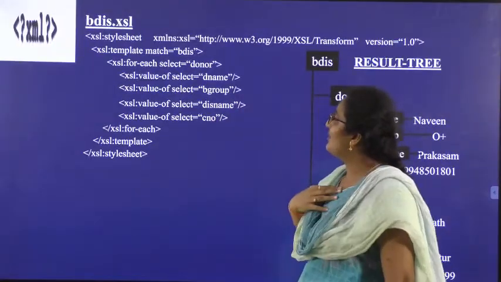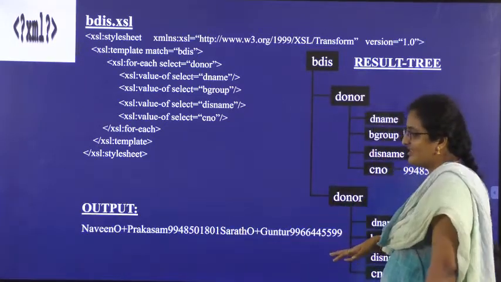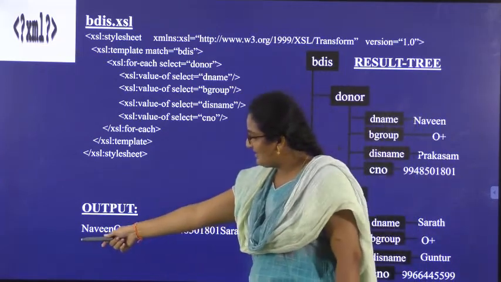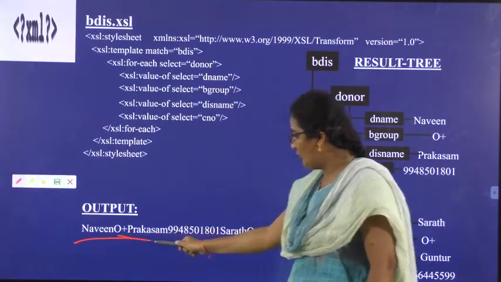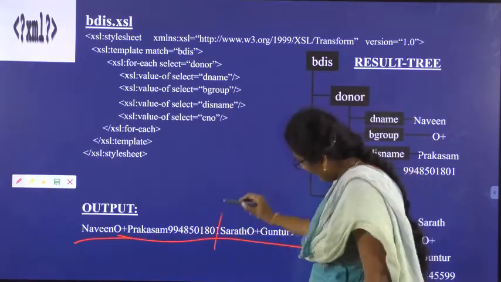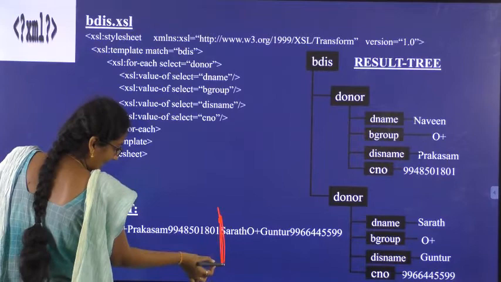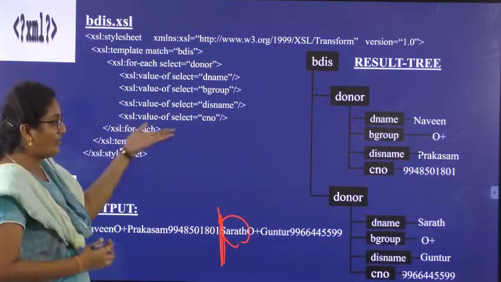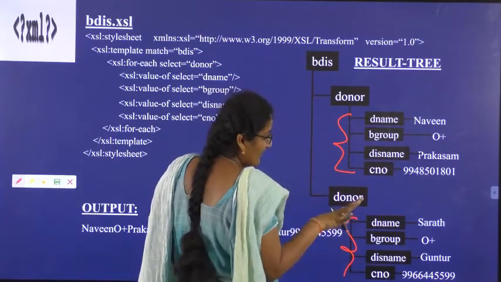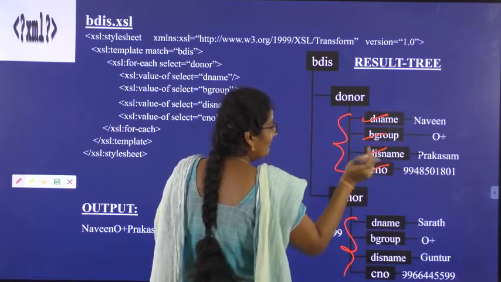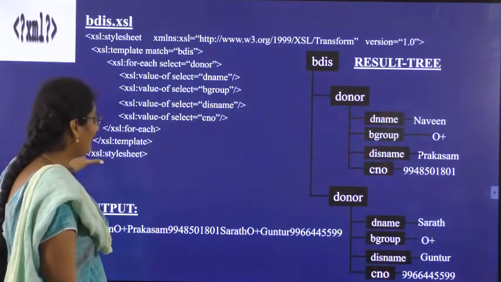Here we have used only template and value-of select, so we got only the result tree. Or else we get the output like this in a single line. See here, the entire output is in a single line: the donor name, blood group, district, phone number, and the second donor also continues. What should we actually do? Here we should have a break, and Sharath should come in the second line. According to our result tree, these sets of attributes are different. These four attributes should be one output and the next four attributes should be the other output, but it is not in a well formatted way.